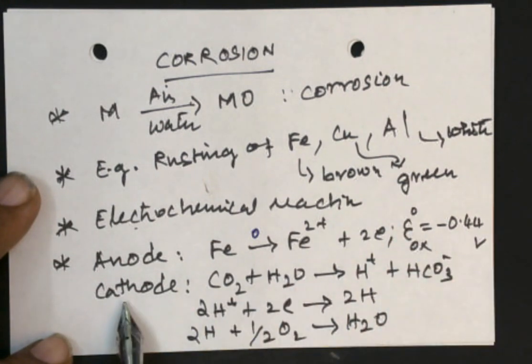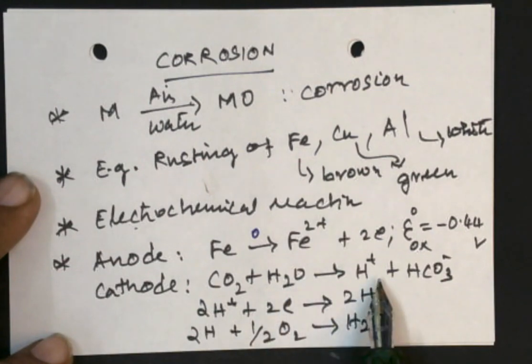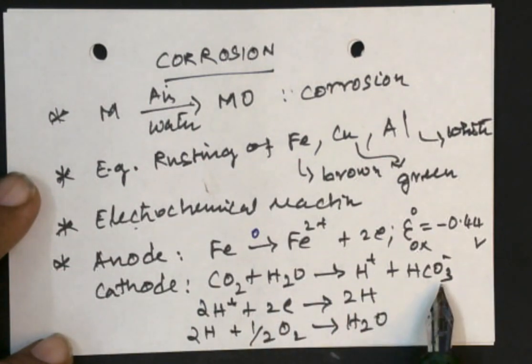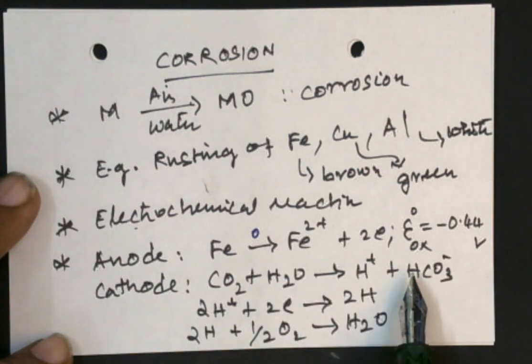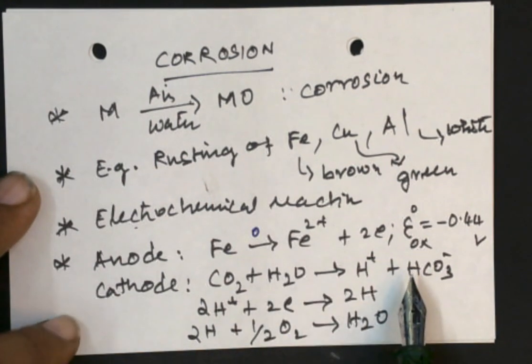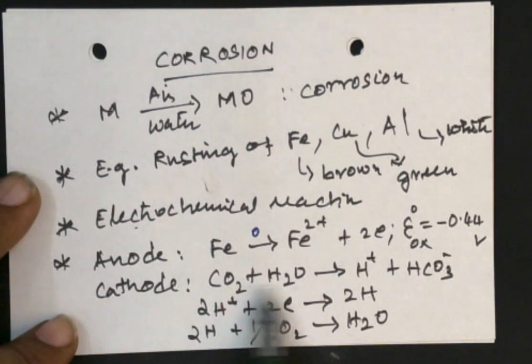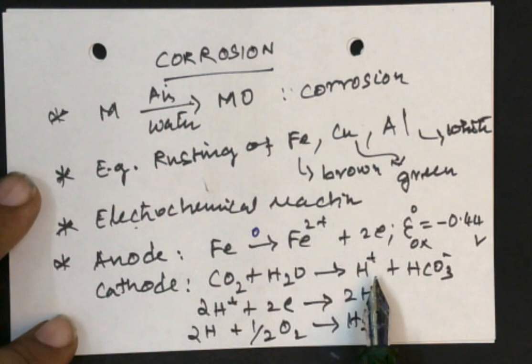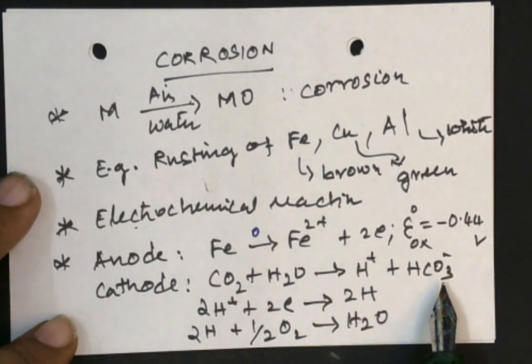Okay. Then the cathode. At the cathodic site, the carbon dioxide from air combines with water, and thereby it becomes H+ and HCO3-. Actually, this is not taking place at the cathode, but in the atmosphere. That is why we say carbon dioxide from air mixes with the water, and that causes carbonic acid. So here it is the bicarbonate anion and H+.